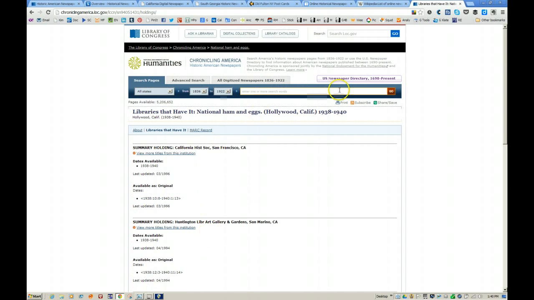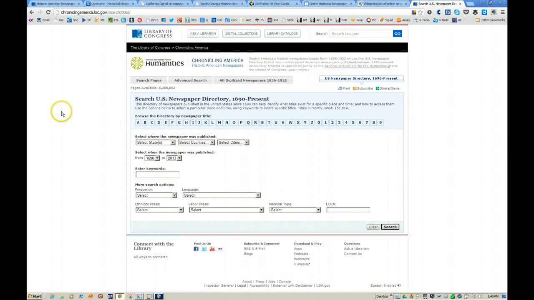So the moral of the story is everything is not online. We showed you a great abundance of links as well as sites for online newspaper research. But if you need to go offline, which you invariably will need to do, because that's where most of them are right now, you need to go to the Library of Congress U.S. Newspaper Directory, 1690 to present. And that, my friends, is where we are with online and offline historical newspaper research at this point in time.